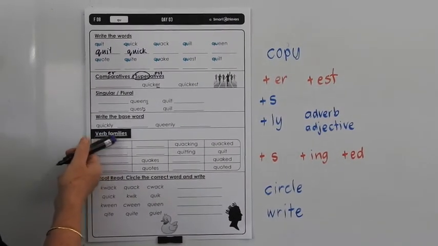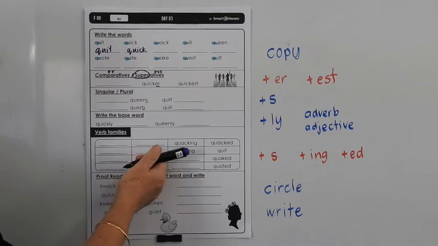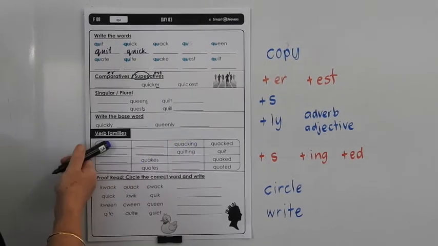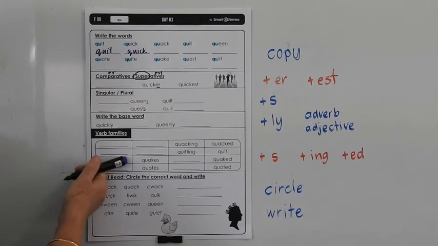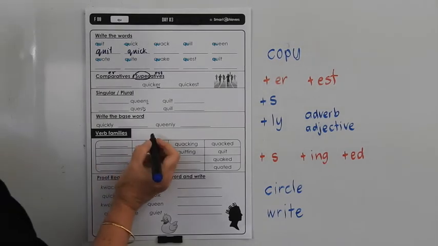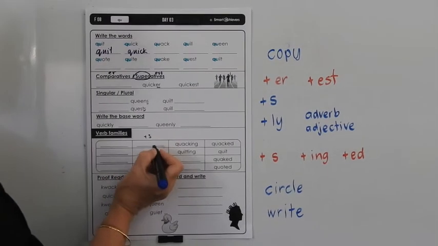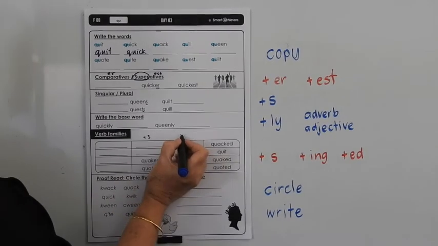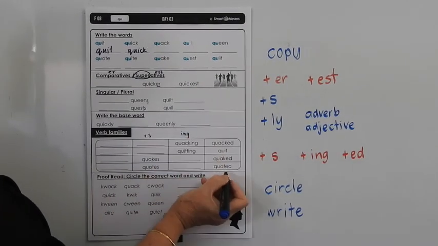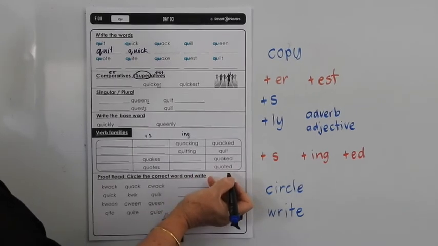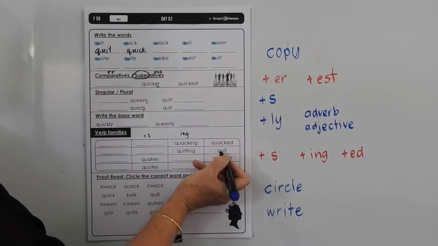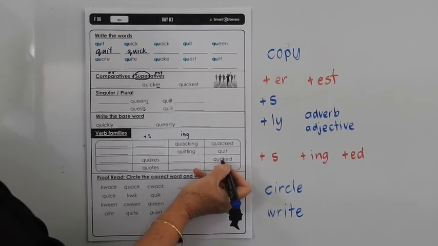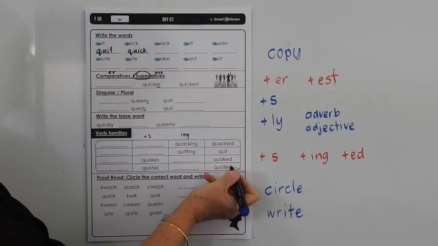Verb families, we're looking at finding the base words first, so we know from the word quacking, it comes from the word quack. Quit, quake, quote. Here you're adding the S to all of those base words. Here you're adding the ing. And on the end, they've all been done for you, we've added the ed. So we've got quacked, quit, quaked, quoted.